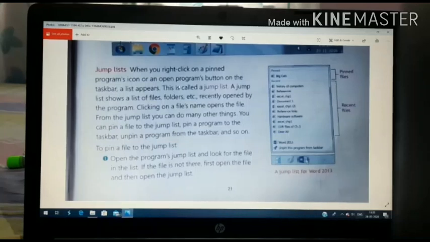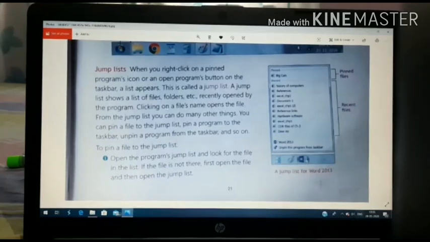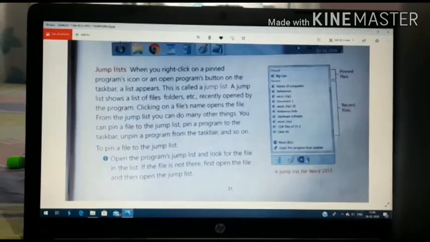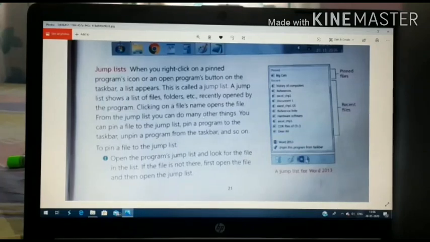A jump list shows a list of files, folders, etc. recently opened by the program. Whatever we have recently worked on will be shown in the jump list. Clicking on the file's name opens the file directly from there. From the jump list, you can do many other things. You can pin a file to the jump list, pin a program to the taskbar, unpin a program from the taskbar, and so on.